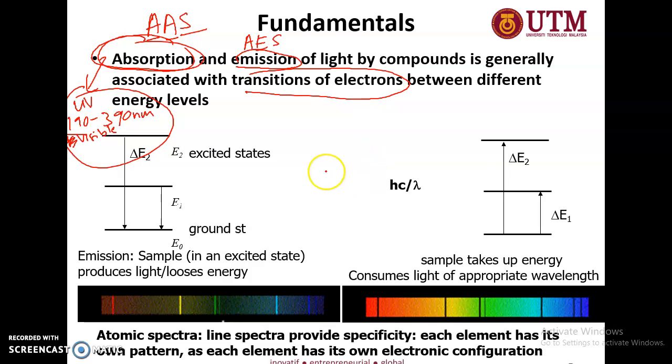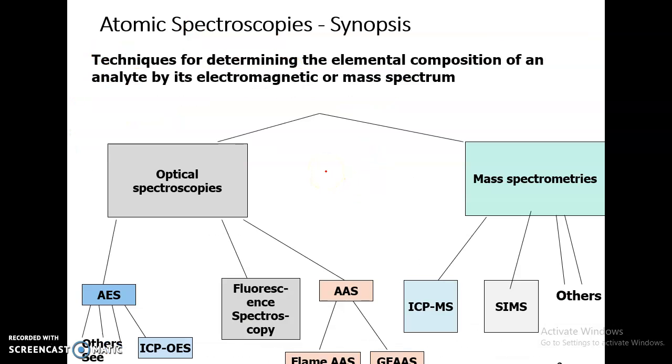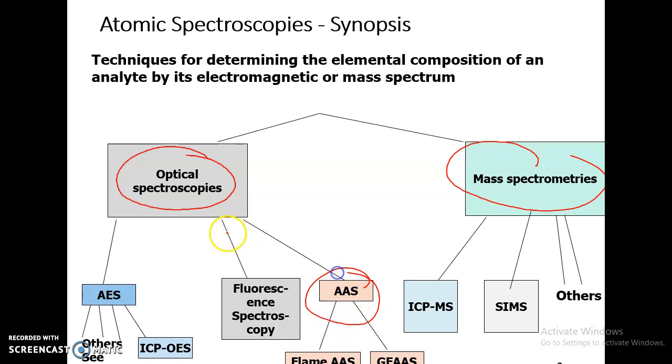So in atomic spectroscopy, we have optical spectroscopy, whereby the collection of transmitted or absorbed radiation uses optics, while another one is mass spectrometry, which will be learned at the end of the subject. So in optical spectroscopy, we have AAS and AES, while in MS we have ICP-MS. Okay, we will learn later.